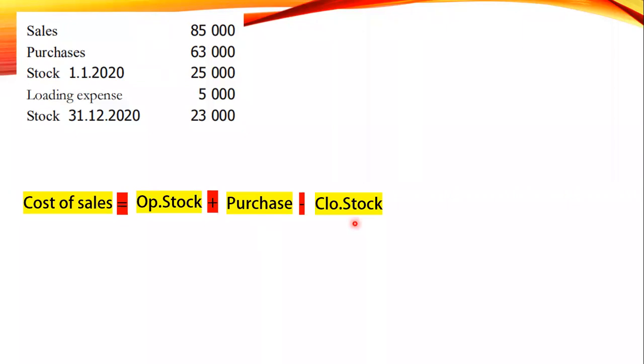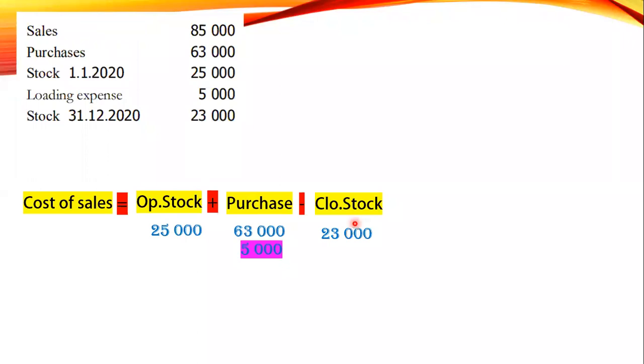Let's try. Cost of sales equals opening stock plus purchase minus closing stock. How much is the opening stock? 1/1/2020, 25,000. Purchase 63,000. Closing stock on 31st December 2020, 23,000. In addition to these three, there is a loading expense of 5,000. Loading expense will be added to purchase.